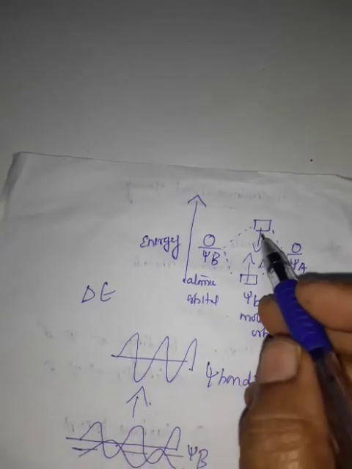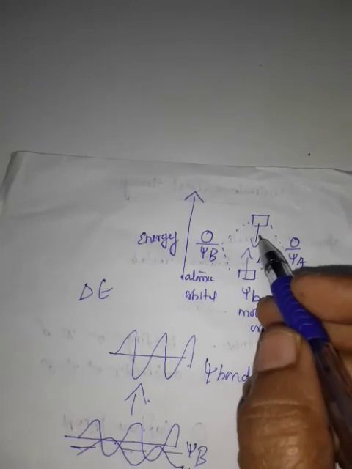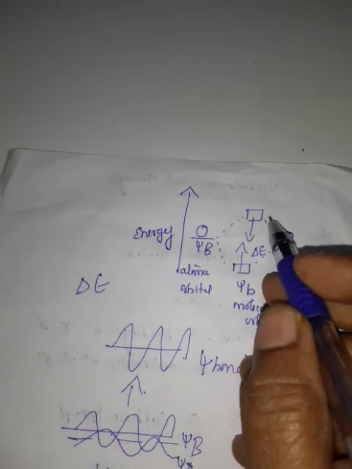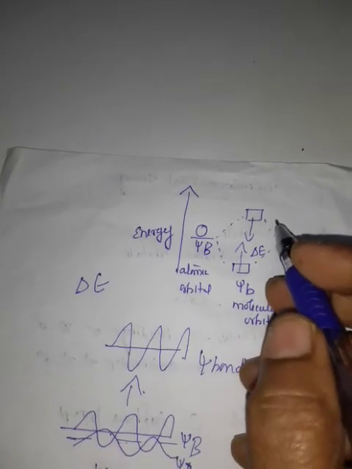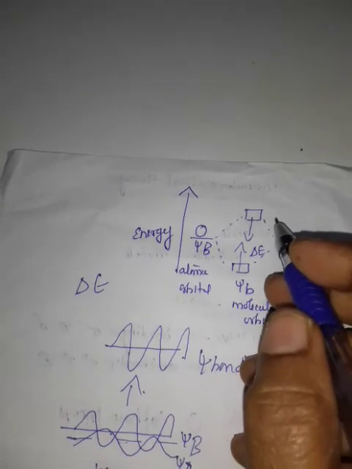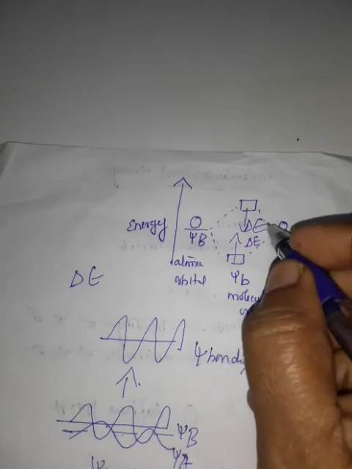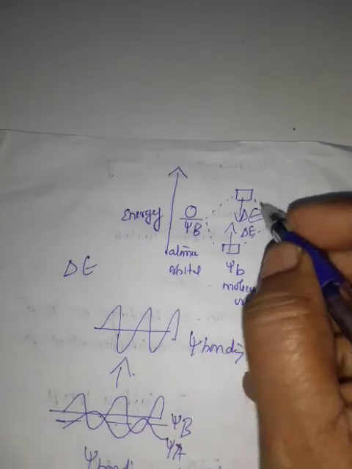So the bonding orbital has a lower energy level than the isolated atoms by a quantity called delta E. Because of delta E, the bonding orbital is more stable. On the other hand, the antibonding orbital is at a higher energy level than the isolated atom and is destabilized by delta E. The quantity delta E is called exchange energy.